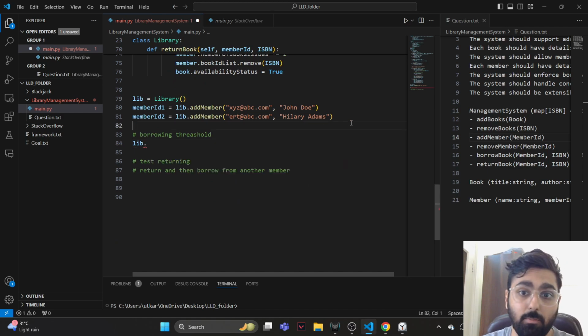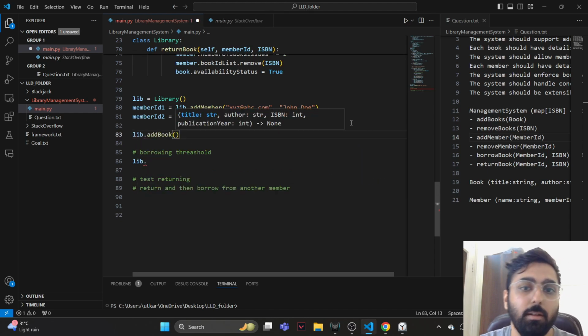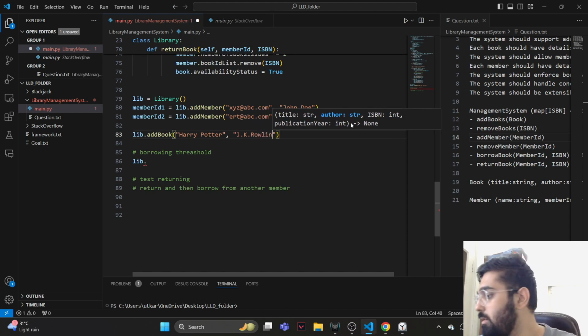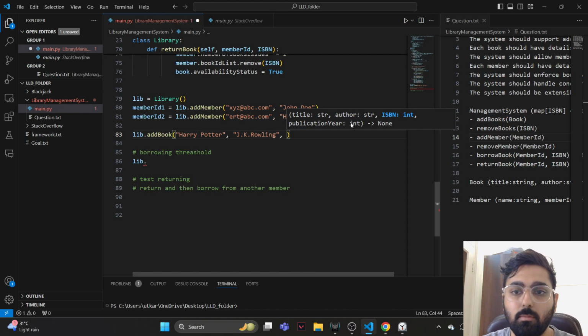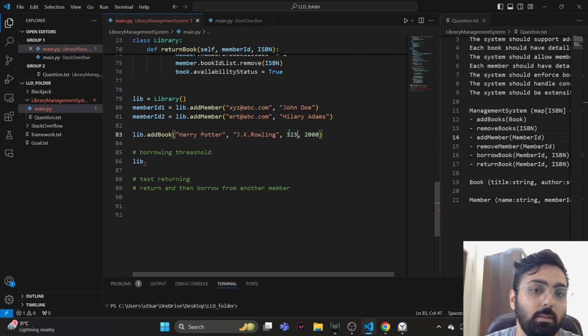First we have to add a couple of books to the library, right? Lib.add book. We need a title. Let's say Harry Potter. We need the author, J.K. Rowling. What else? We have some number. Let's just say it's 123. And publication year, I don't remember the publication year. We're gonna go with 2000. So we added a book.